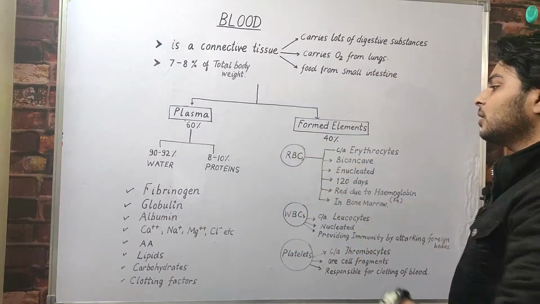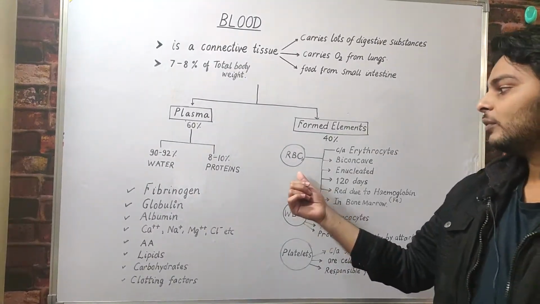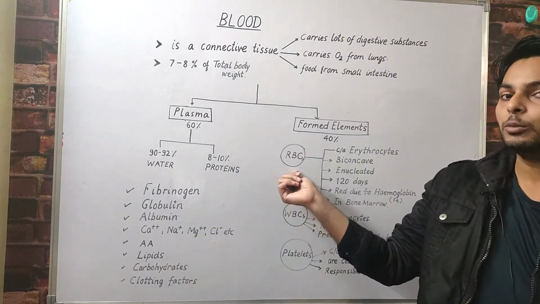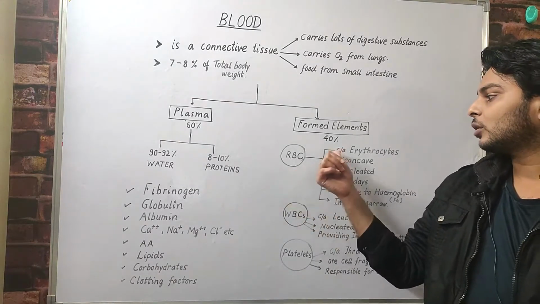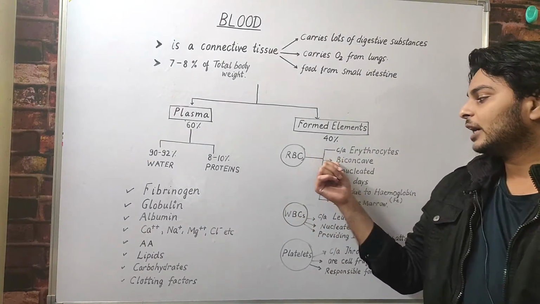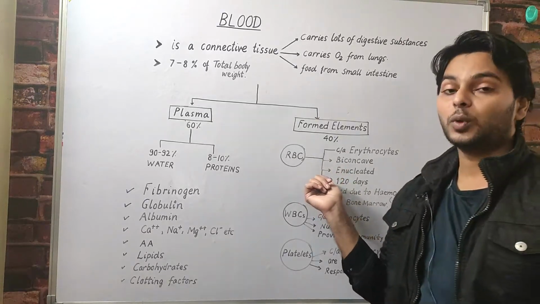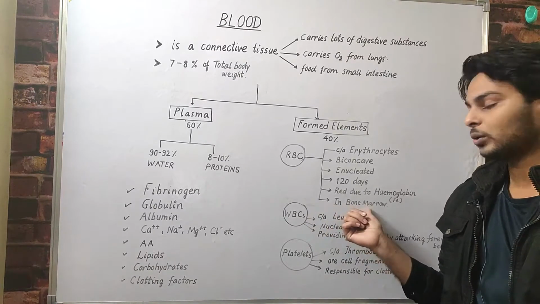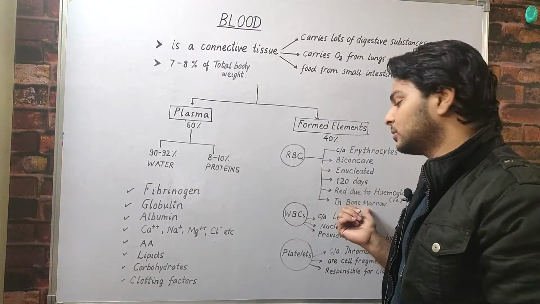Now come to the formed elements. Formed elements are of three types: RBCs, WBCs and platelets. Firstly we will talk about the RBCs. RBC is red in color due to the pigment hemoglobin. Hemoglobin is an iron containing protein. RBCs are also called erythrocytes and are biconcave in shape. They are enucleated. The lifespan of RBCs is 120 days and they are manufactured in bone marrow, where they get matured in almost 7 days.